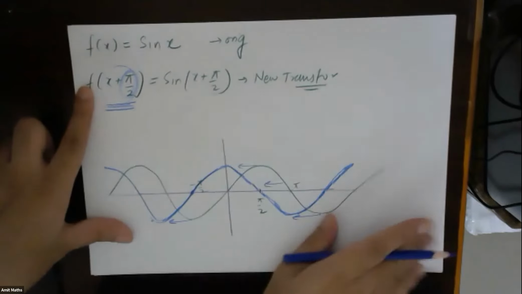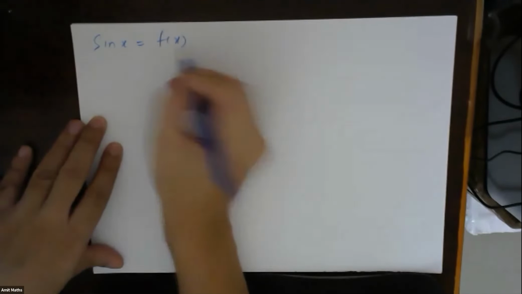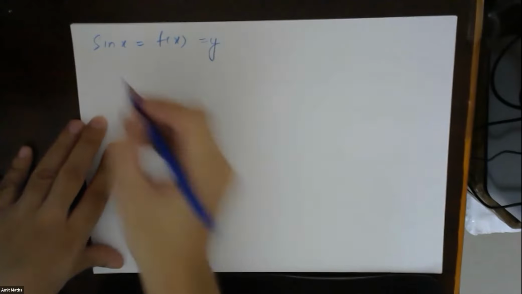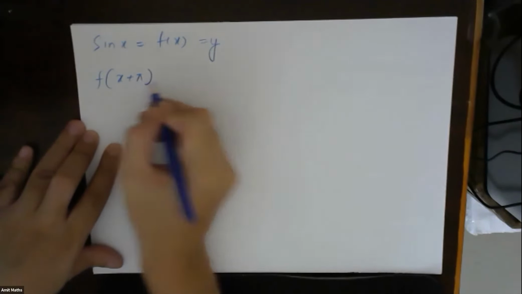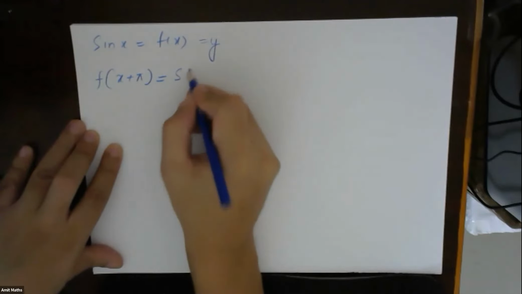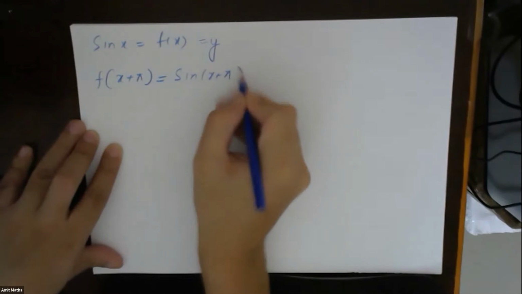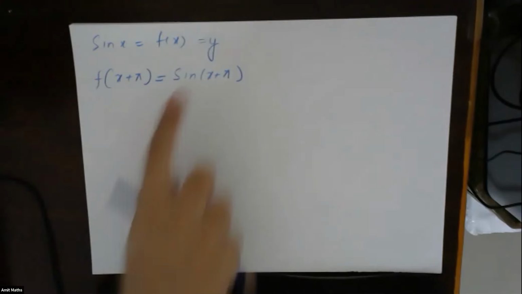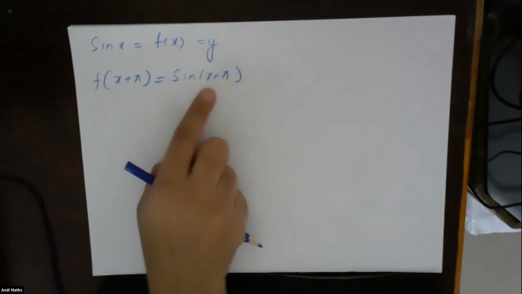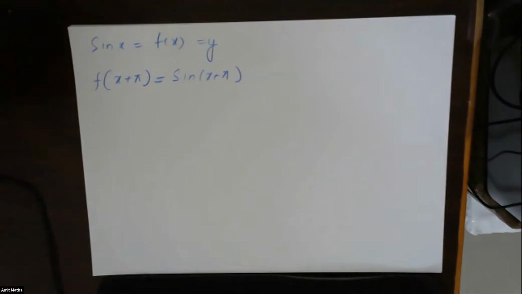Same thing. Let's see, if sine of x is equal to f of x or equal to y, the original function, let's see if you can find f of x plus pi. f of x plus pi is equal to sine of x plus pi. Same exercise. Plot sine x first, and then on the same graph, draw sine of pi plus x.